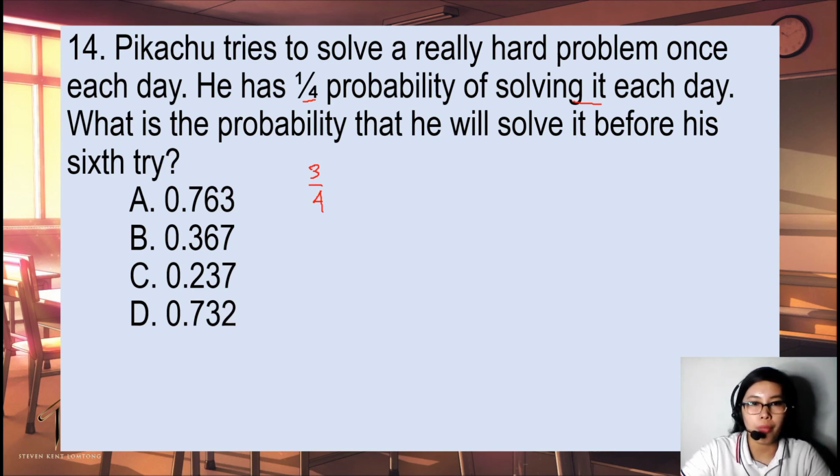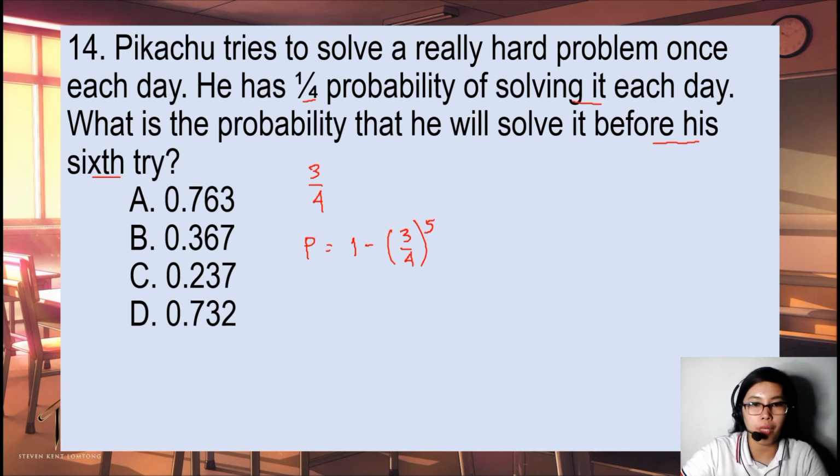So if we will solve it, we will have a probability that is equal to 1 minus 3/4, the probability of not solving it each day, and we'll raise it to what? So this before his 6th try, so that means 5. Okay, so Pikachu will try 5 times before he will finally get the answer on the problem he is working on.